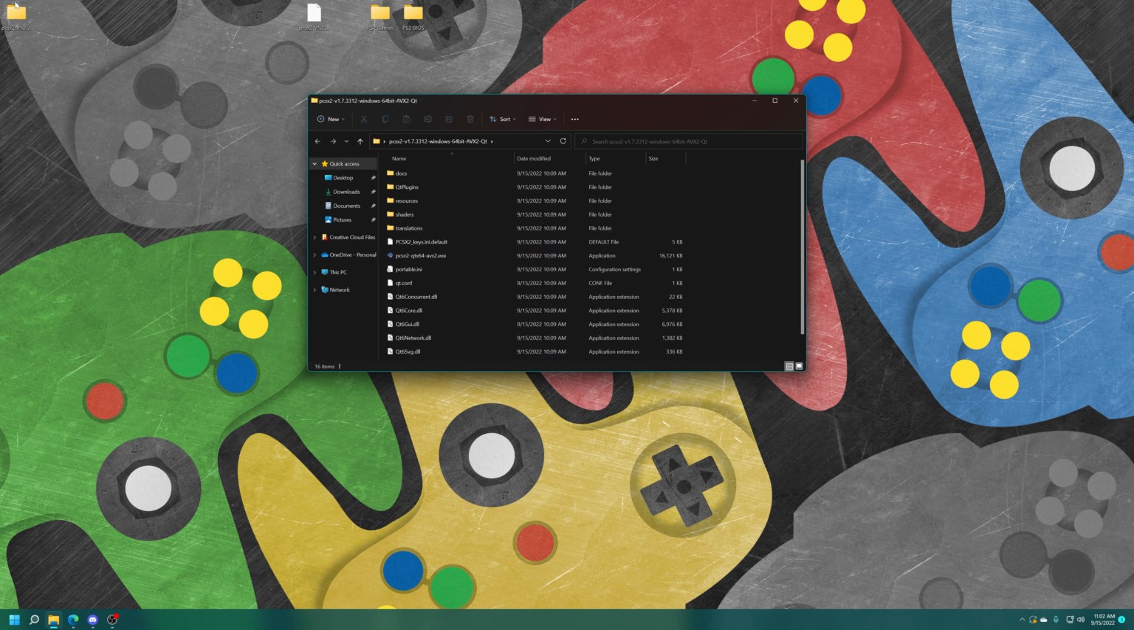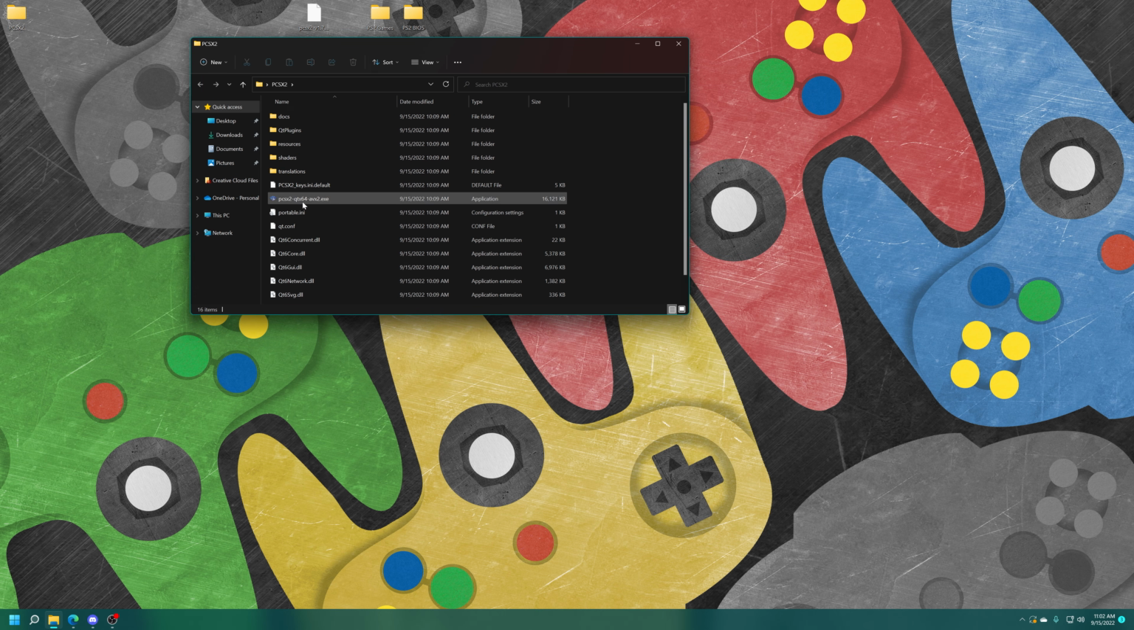Again, just move this folder wherever you want to store it. For my demonstration purposes, I'm just going to leave it on the desktop, but if you have an emulation folder, just extract it in there. Then you can rename the folder whatever you want, so I'm just going to name it PCSX2 for demonstration purposes again. So there we go.